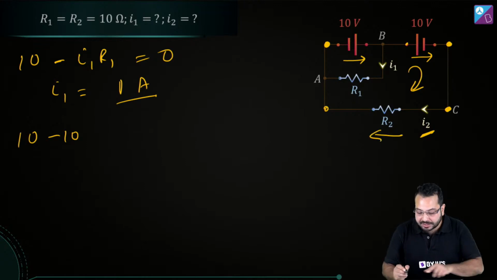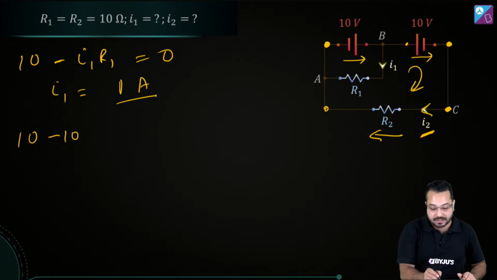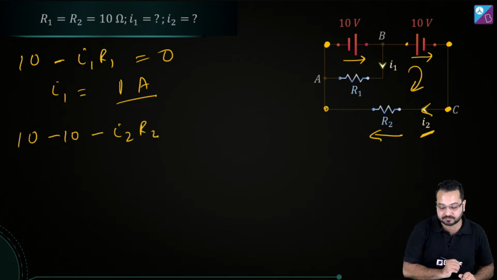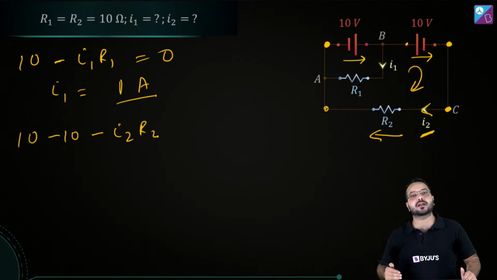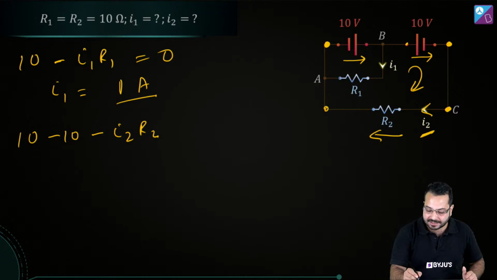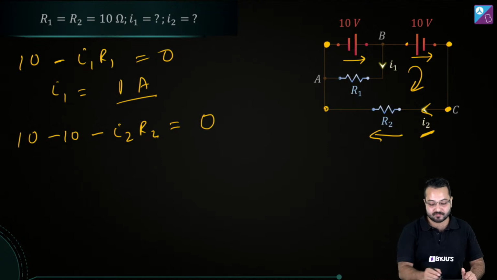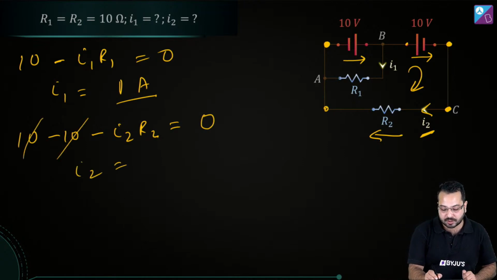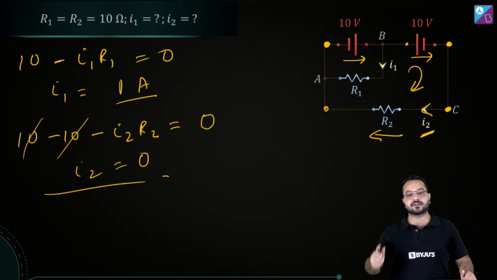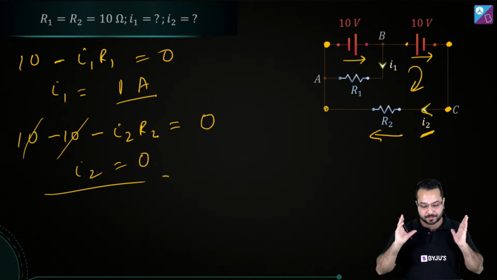Okay, now where am I? I'm over here. Now notice I'm going in the direction of current. What is the direction of current? Like this. So now what should I write? I should write minus I2 R2. Is that right? I'm going in the direction of the current, so the potential I have to write as minus I2 R2. And then I'm back over here. When I have gone through the entire loop, this should be equal to 0. So this 10 and this 10 are gone, so I2 comes out to be 0. Is that correct? Alright. So I hope this is clear.